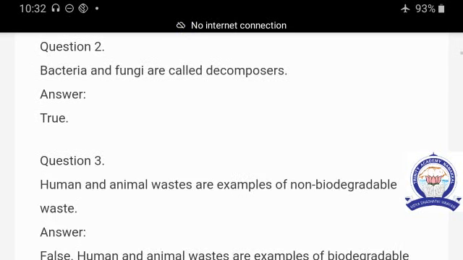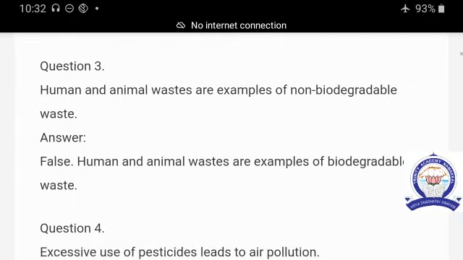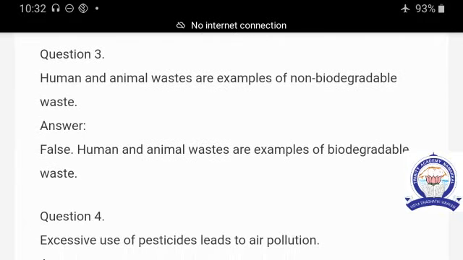Second question is, bacteria and fungi are decomposers. Bacteria and fungi are saprophytic in nature. So these microorganisms decompose easily. So the answer is true. Human and animal waste are examples of non-biodegradable waste. False. So the statement is false. Human and animal waste are examples of biodegradable waste.